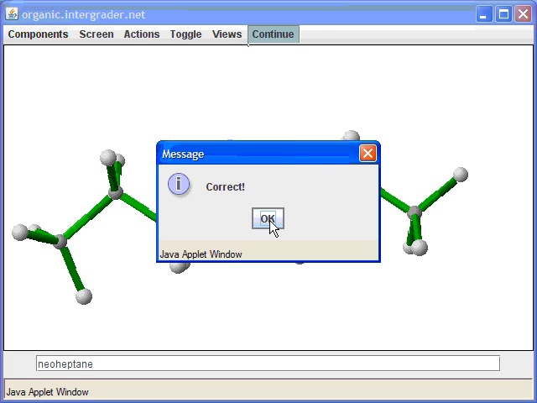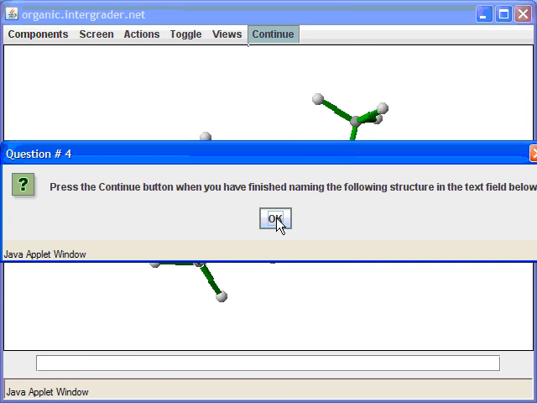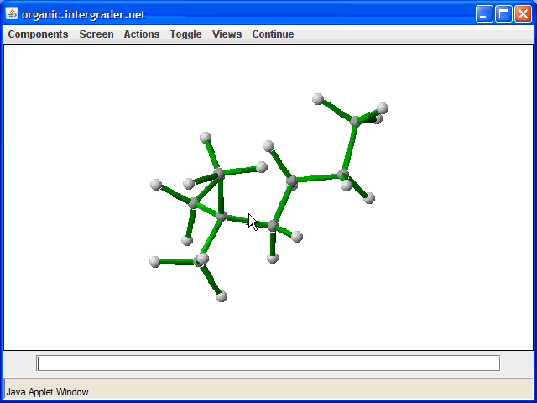Okay, I got it correct, not because this corresponds to that, but because the picture I was given corresponds to neoheptane. Okay, I'll just show you a few more examples. The lesson is quite simple, so I don't have to show you that many examples so you can get 100 on this. Okay, let's look at this structure.